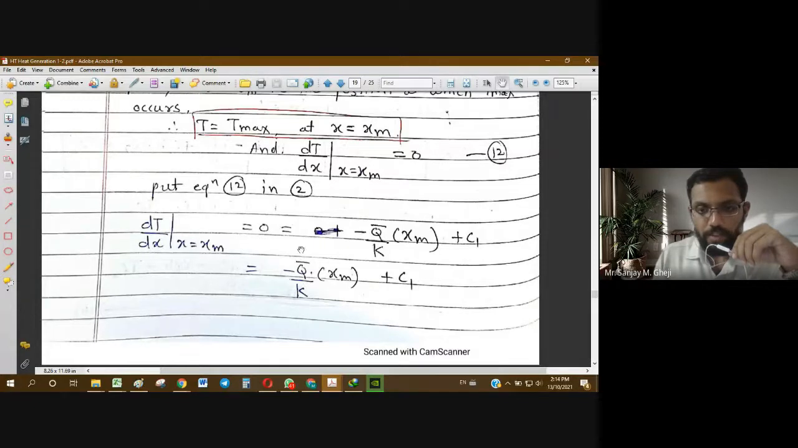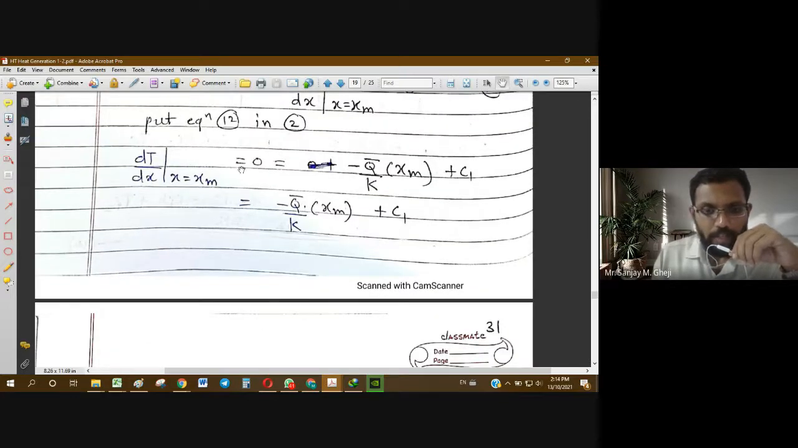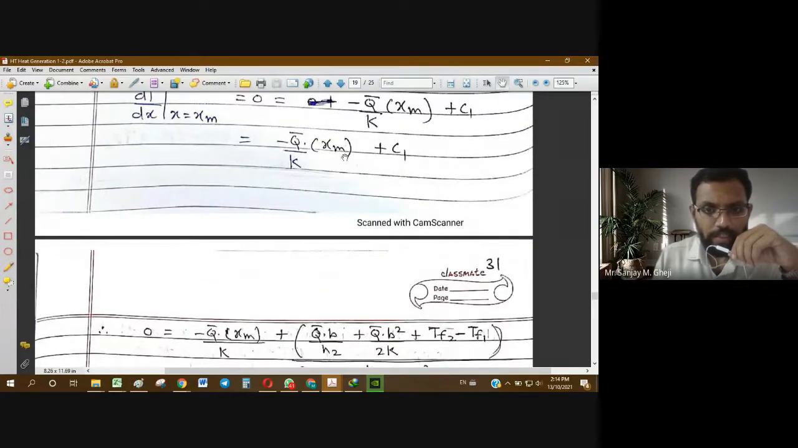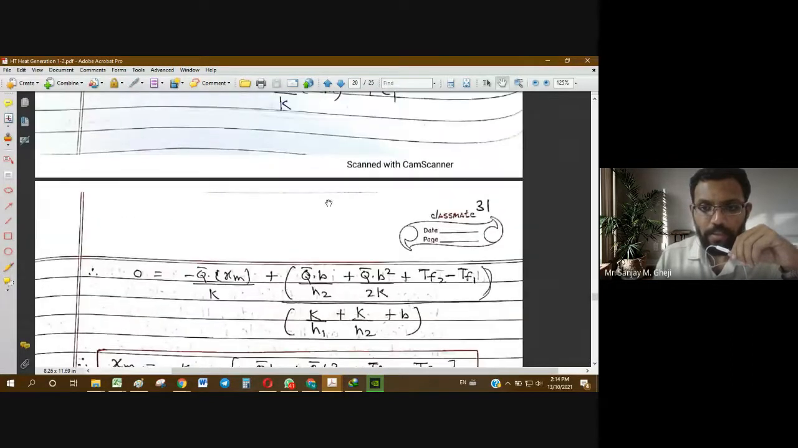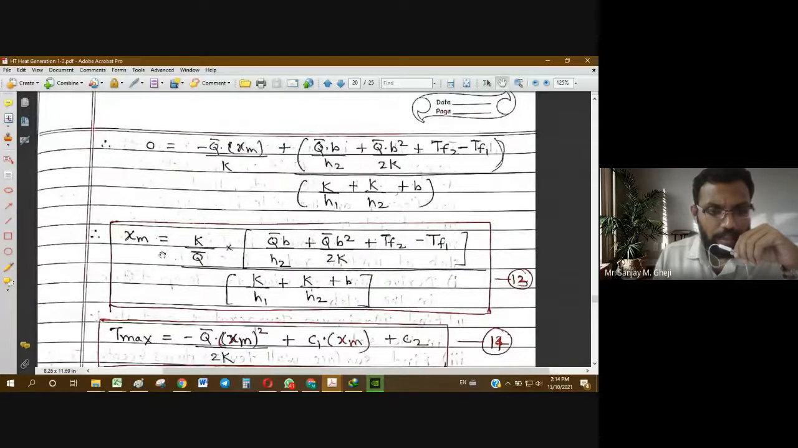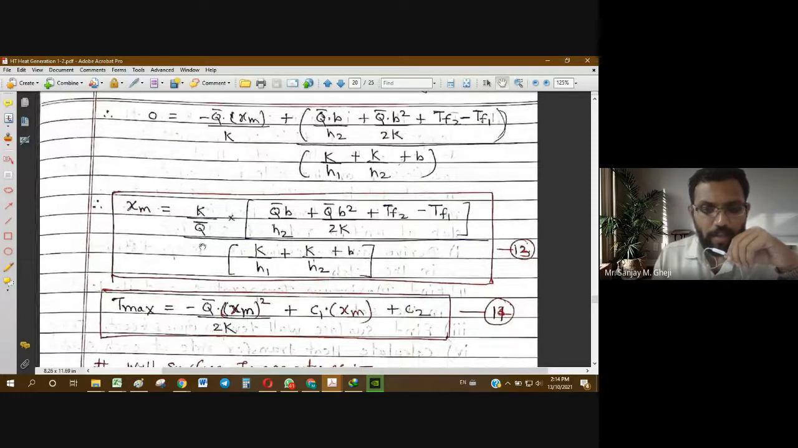So in this equation, the left hand side becomes 0 and is equal to the right hand side. We have minus q bar by k. In place of x, we are putting xm, into xm plus c1. So the left hand side is 0. So from this, xm can be given as, again we have the constant c1 that we have found, and this is a very large expression. It is inserted in place of c1. Then when we solve this for xm, we get xm equal to k upon q bar into a very large bracket containing all these terms, so I will not repeat them, divided by this bracket, that is k by h1 plus k by h2 plus b.